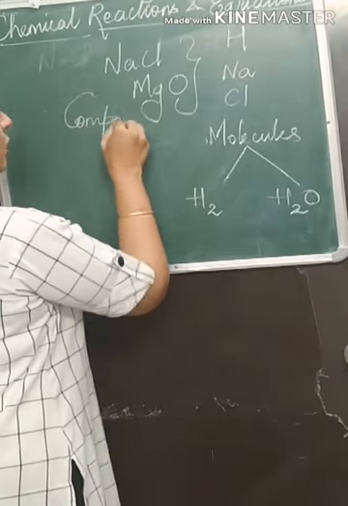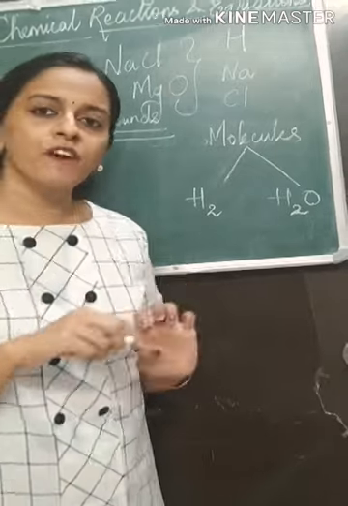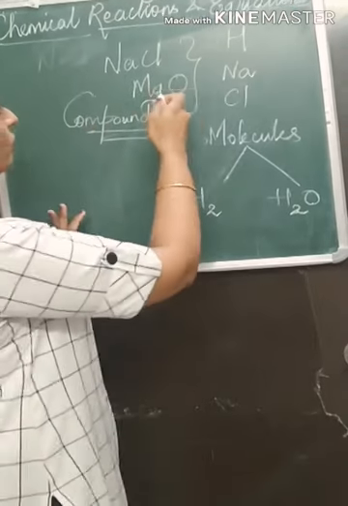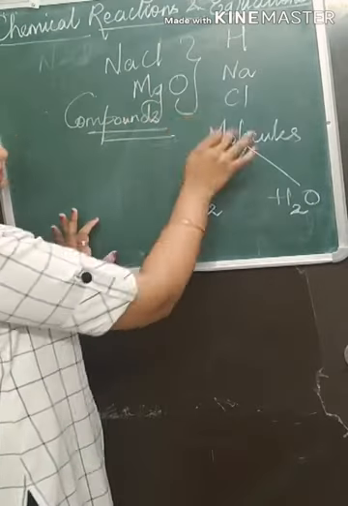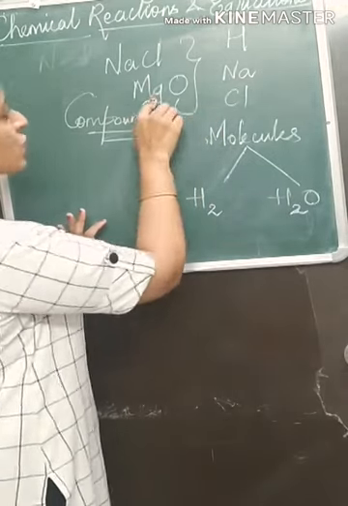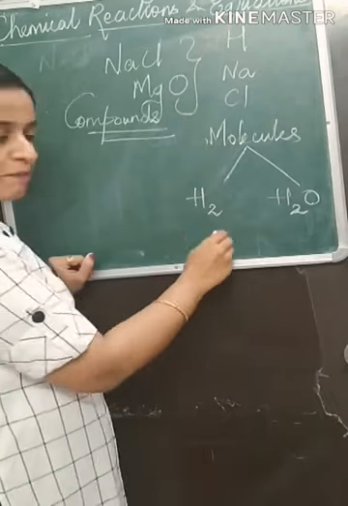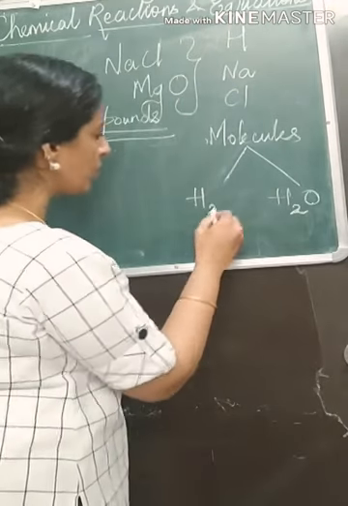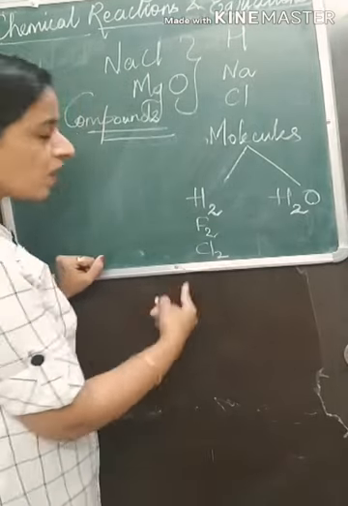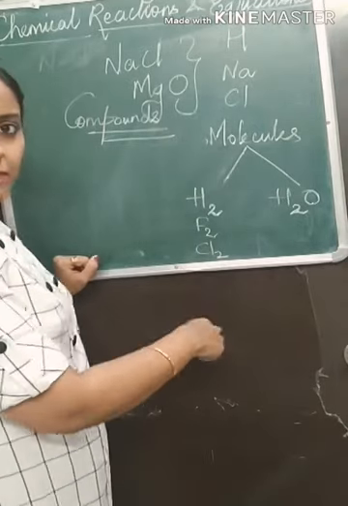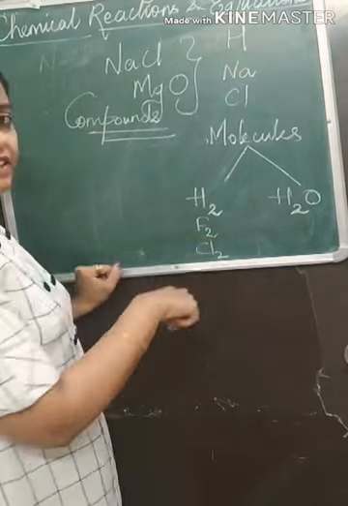So in compounds, the molecules are made up of different atoms of elements, 1 atom of magnesium, 1 atom of oxygen. Whereas elements like hydrogen molecule, fluorine gas, chlorine gas, these molecules are made up of same atoms. So that is the difference here.